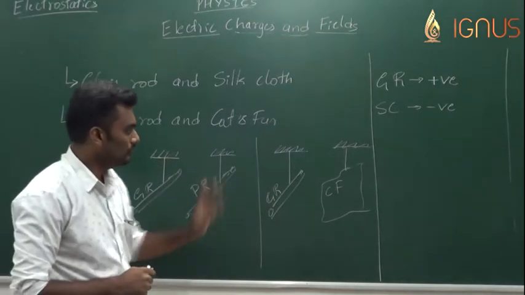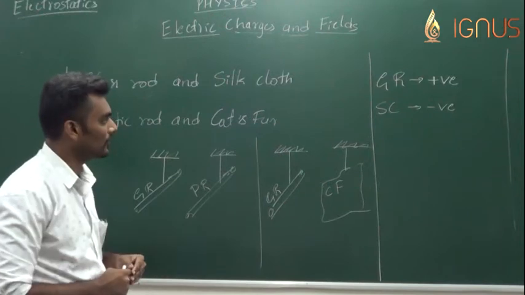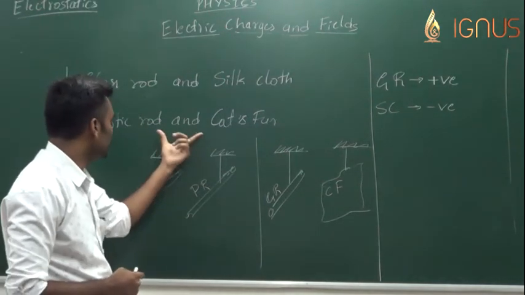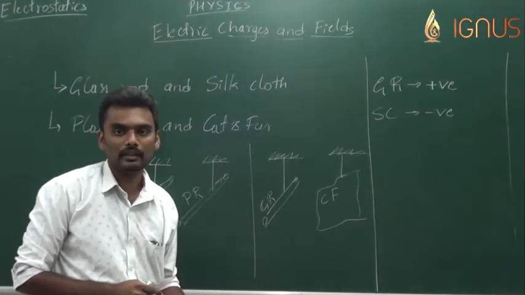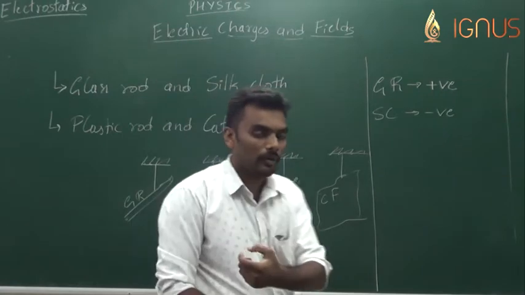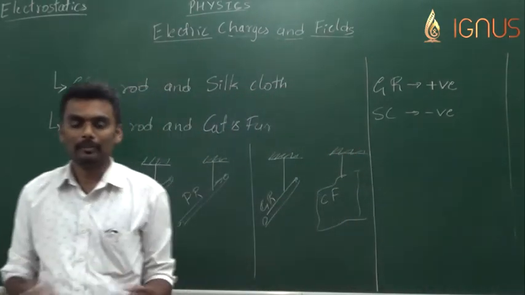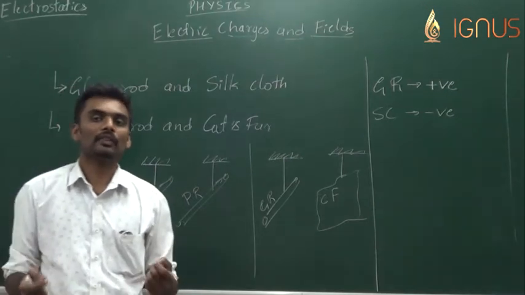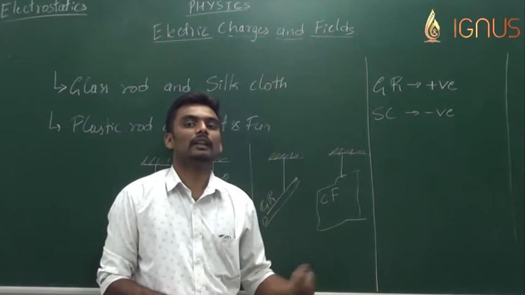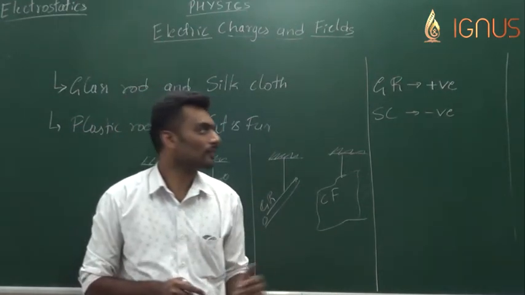Now, what happens with the plastic rod and the cat's fur? He did not go for getting the idea of plastic rod and cat's fur directly. Instead, he made one more basic law, which is: like charges repel each other and unlike charges attract each other. Like means positive positive, negative negative. Unlike means positive and a negative charge.